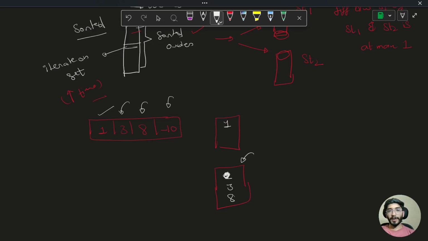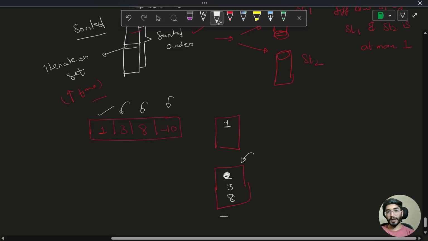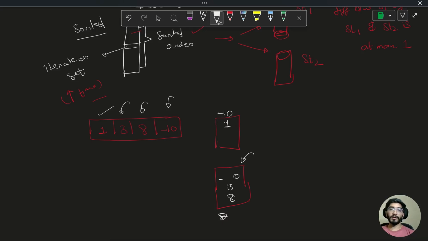So now we have -10. Let's put -10 here. So it will be here. So now the difference is greater than 1. So we'll take out -10 from here. We'll put -10 and it will be at the top of it. So now both of them will have the same amount of elements. So the median can be this or this. Both of them are fine to us. Cool. So that's how we can use two sets and we can rebalance them while adding or removing an element.